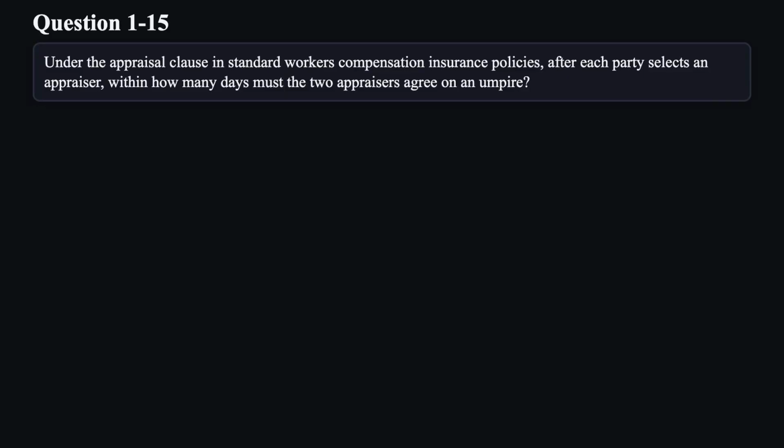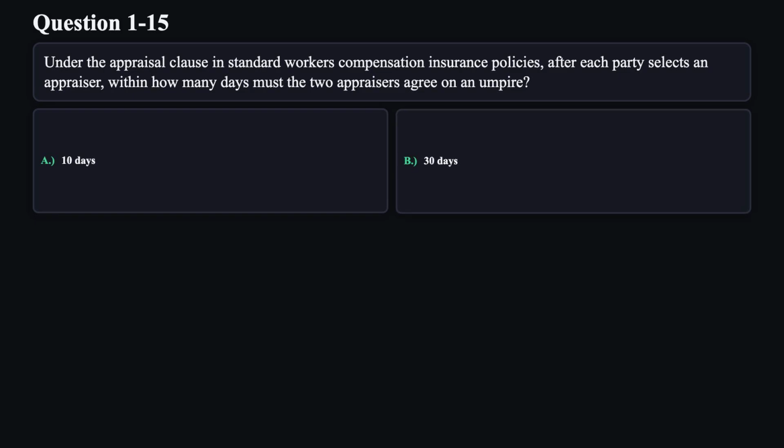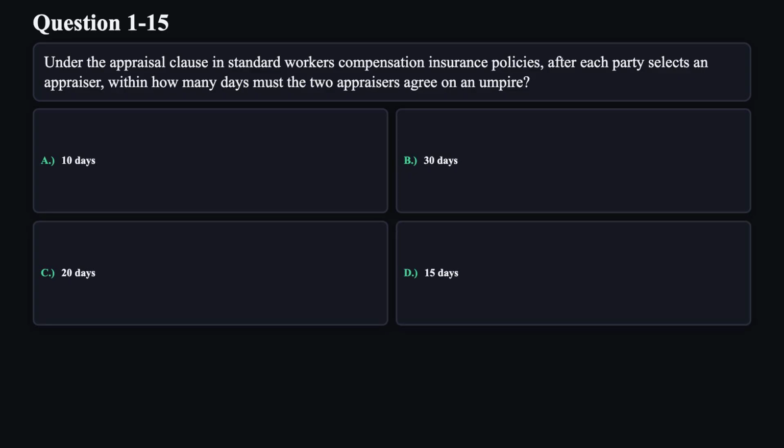Question 15. Under the appraisal clause in standard workers' compensation insurance policies, after each party selects an appraiser, within how many days must the two appraisers agree on an umpire? A. 10 days. B. 30 days. C. 20 days. D. 15 days.